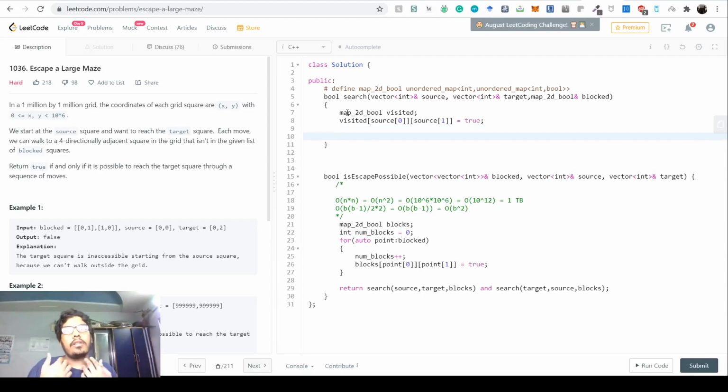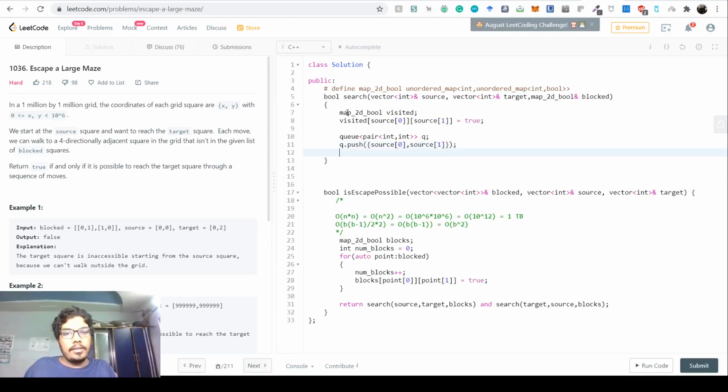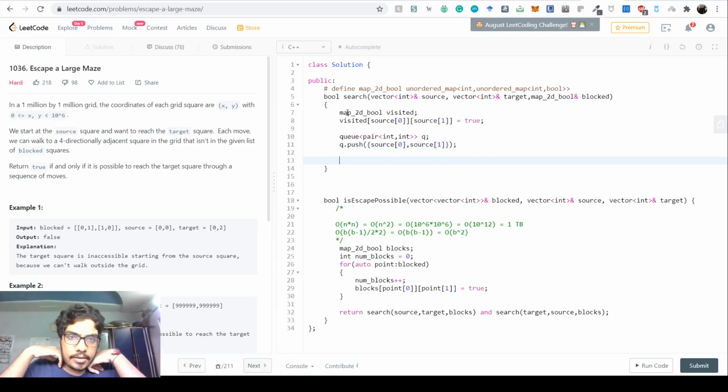Now we also need a queue. Let's call it the bfs q, whatever you want to call it. Intuitively we could call it bfs because it's easy. What will be this q of? The q will be of pair int, so the coordinates. We are queuing the coordinates. This is the actual bfs q, and we want to push in this q the source 0 comma the source 1, right? Yes, now we have pushed them in the source.